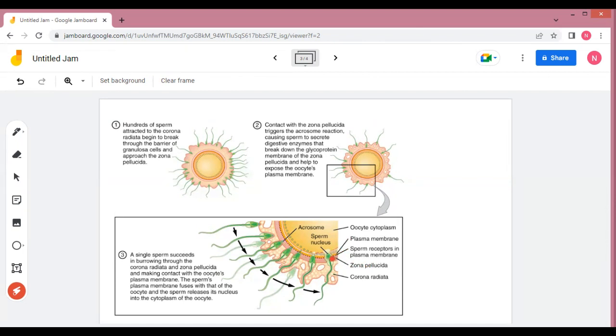And after that, this sperm will release its haploid nucleus within the ovum. In this way, the sperm will be successful in transferring its genetic material inside the ovum. At this time, this fertilized egg is now called the zygote and it becomes diploid in nature. So this one is the zygote, which is diploid in nature, but it is made of only a single cell. It means that it is unicellular in nature, along with 46 chromosomes. In human beings, fertilization takes place mostly at the ampullary region of the oviduct.